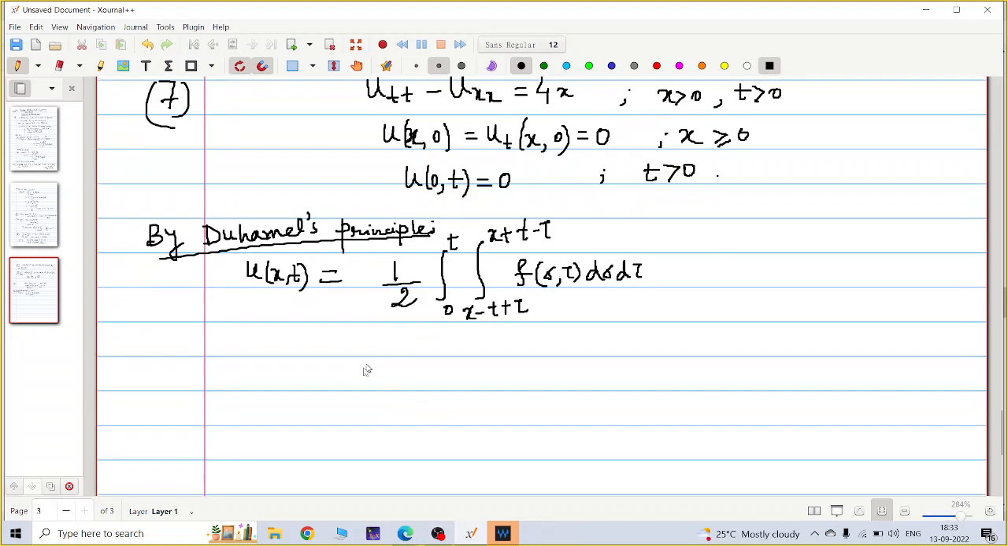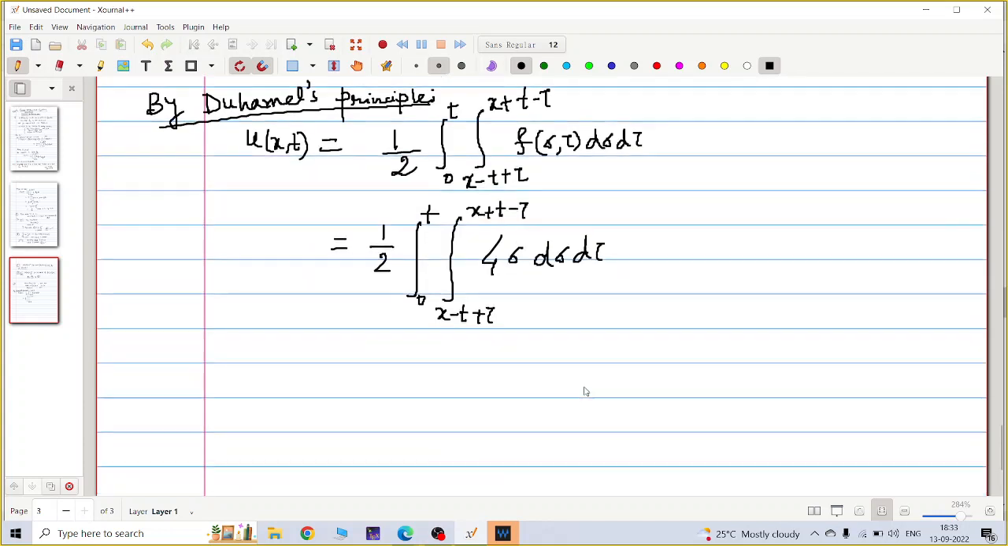That means f of x comma t is 4x, something like that. So I will replace f by 4x sigma. So integral 0 to t, integral x minus t plus tau to x plus t minus tau, 4 sigma d sigma d tau. So just do the integration.